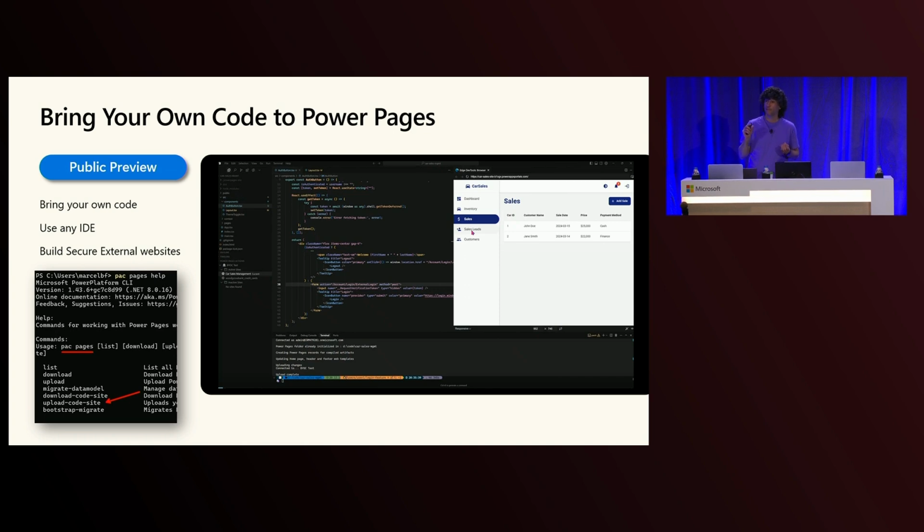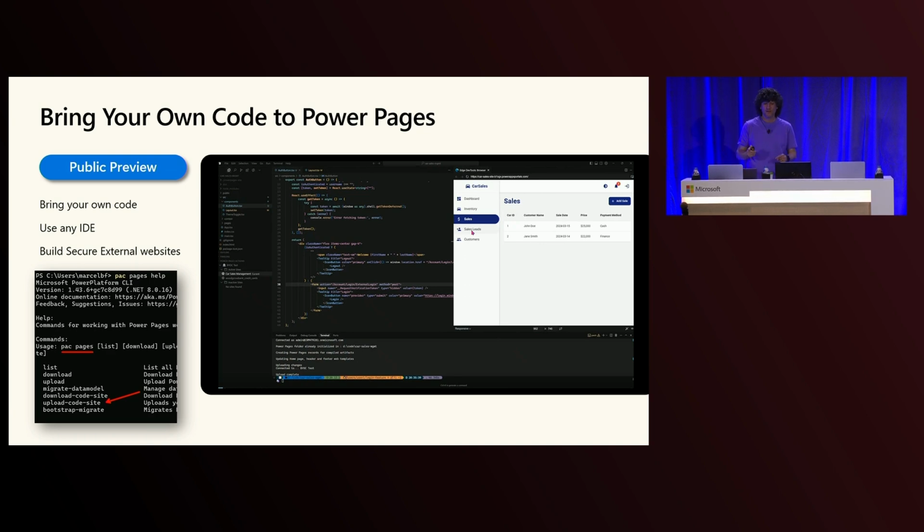With this, you can upload your React app and run external secure websites the same way I just showed. The difference is, if you are using the Power Pages infrastructure, you use the same way to get the data. Basically, you use virtual entities, but that's another subject. But we have the capability as well, okay?